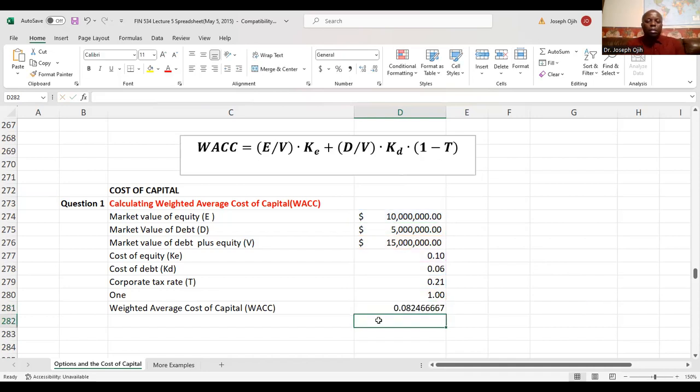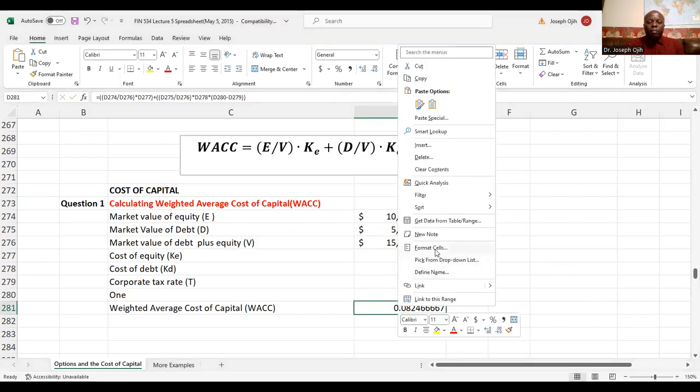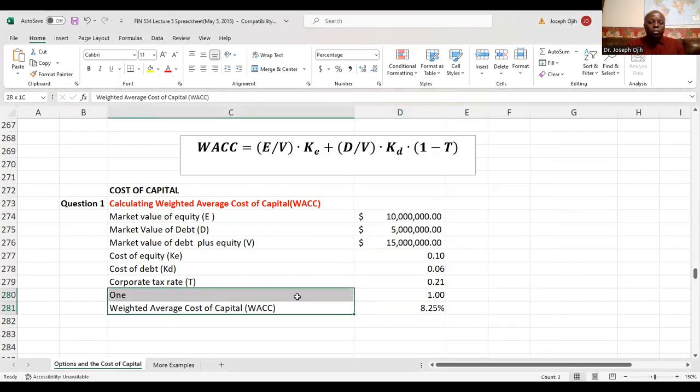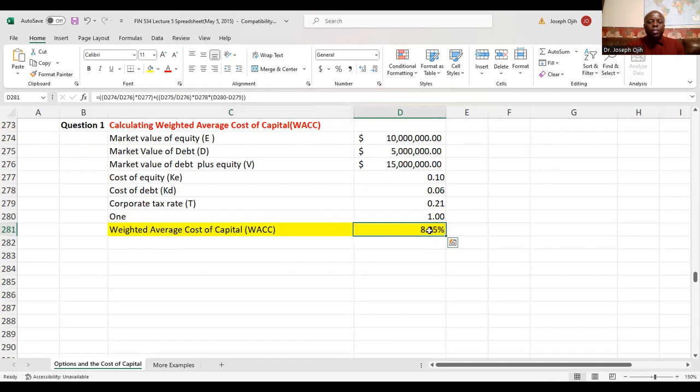Now I'm changing this to percentage. I click format cells, choose percentage, and click OK. So this is the weighted average cost of capital for this company: 8.25%.